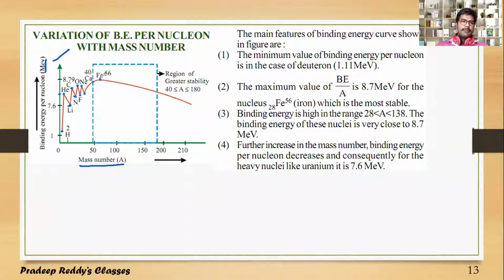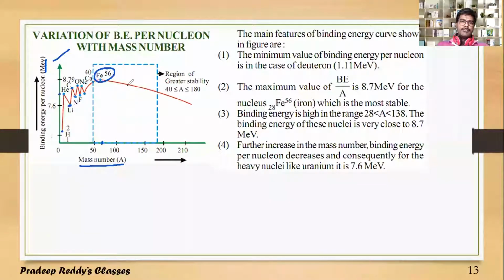Finally, the maximum binding energy which is obtained is for Fe56, and it is 8.79 MeV. So binding energy is maximum for Fe56 and its value is 8.79. Beyond that, as mass number goes on increasing, becoming greater than 56, what happens to binding energy per nucleon?